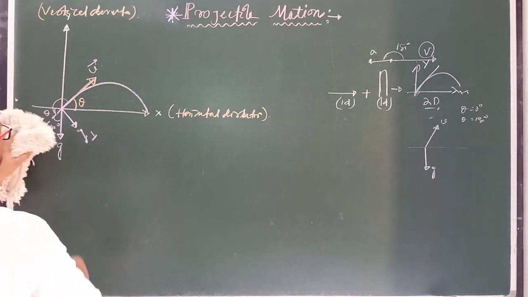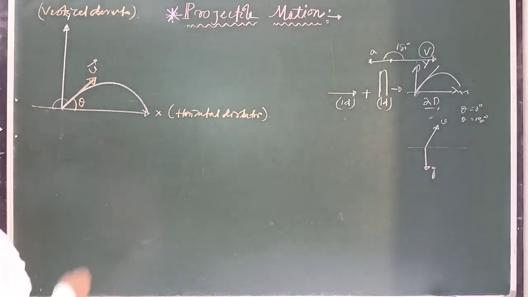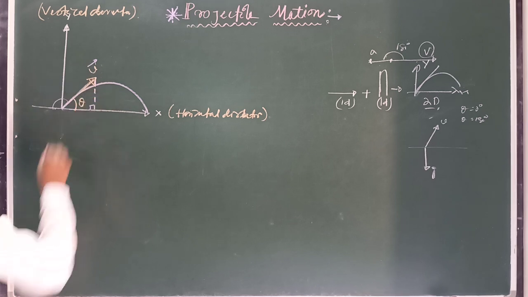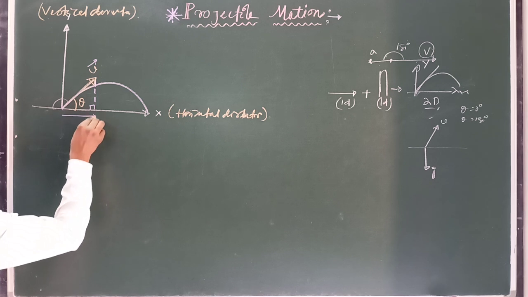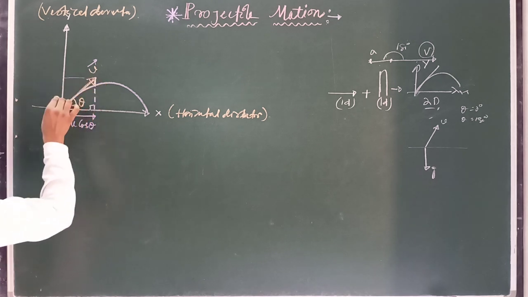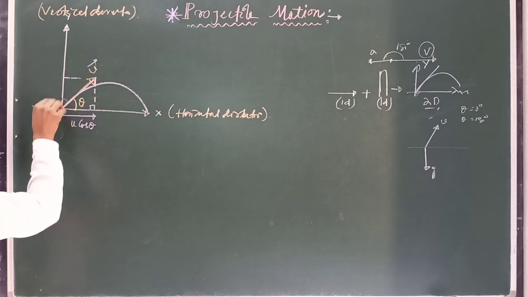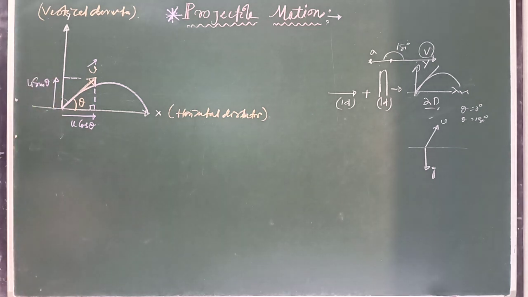Okay, so if I want to draw the rectangular components of initial velocity along the horizontal and vertical directions, first we draw this angle of 90 degrees, initial velocity u, the horizontal component is u cos theta, and this is the vertical component of initial velocity, u sin theta. Clear?